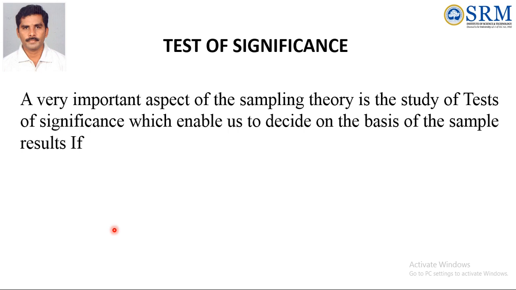So here we can see the definition of the test of significance. A very important aspect of the sampling theory is the study of test of significance, which enables us to decide on the basis of sample results.